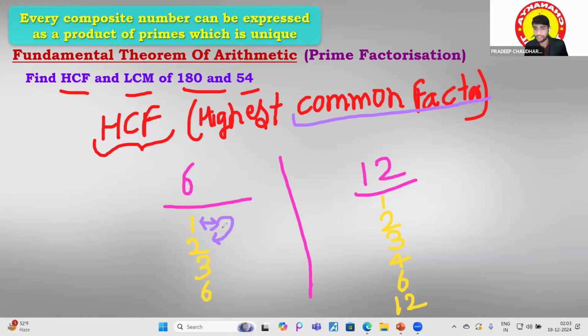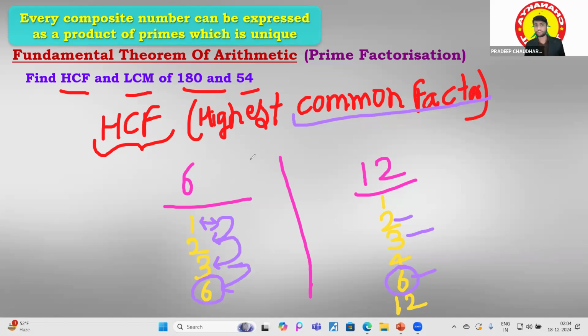2 will say, yes, this is common. But is the 2 highest? No, there is one more higher than me. Who is higher? 3. 3 is common, yes. But moving to the 3, 3 will say, no, I'm not the largest. Who is the largest? 6. Is 6 common in this? Yes, 6 is common. So we find that 6 is the common factor, and we can call 6 the HCF of this.